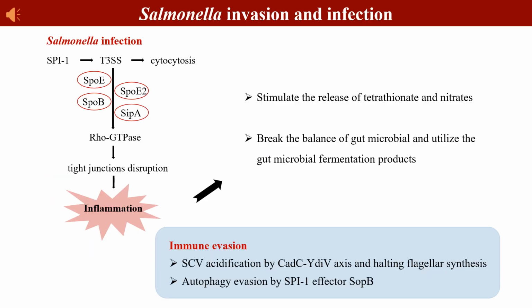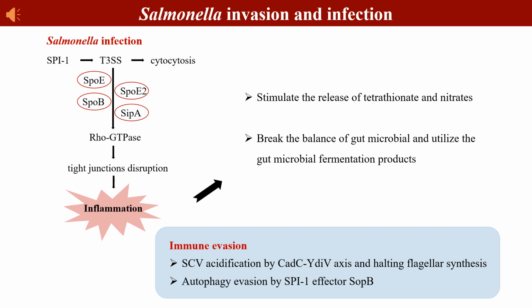Salmonella. Salmonella invades the host mediated by the Salmonella pathogenicity island encoded type 3 secretion system, which transfers bacterial effector proteins into the intestinal epithelium. Effectors like SopE, SopB, and SipA can disrupt the tight junctions and induce cytosis. Once invading the epithelium, Salmonella replicates in the cytoplasm and causes intestinal inflammation. Inflammation stimulates the release of tetrathionate and nitrates, providing growth advantages as respiratory electron acceptors. Inflammation also disrupts the gut microbial balance, helping Salmonella to utilize the gut microbial fermentation products.